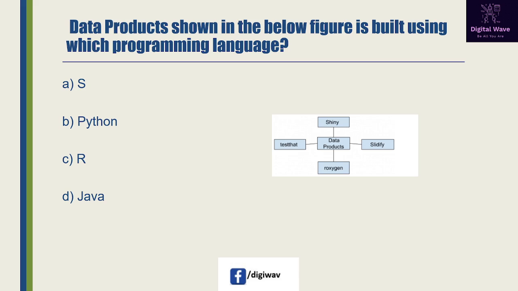Next question is data products shown in the below figure is built using which programming language? First option available here, S, second is Python, third is R, and the fourth one is Java. So right answer will be R, because product mentioned in this figure are web application framework written in R.